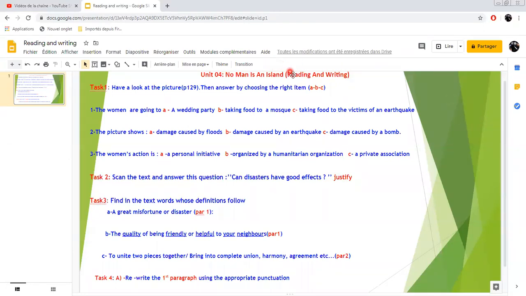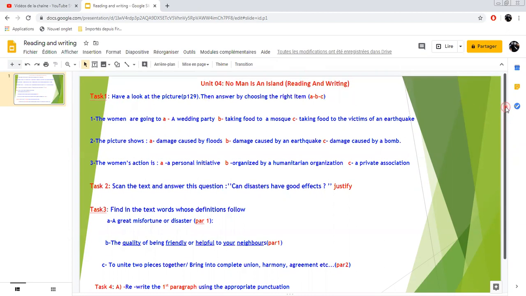Well, today we are going to have a reading and writing lesson. In your course book on page 129, you've got a picture. Please have a look at this picture and then you answer by choosing the right item A, B, or C.